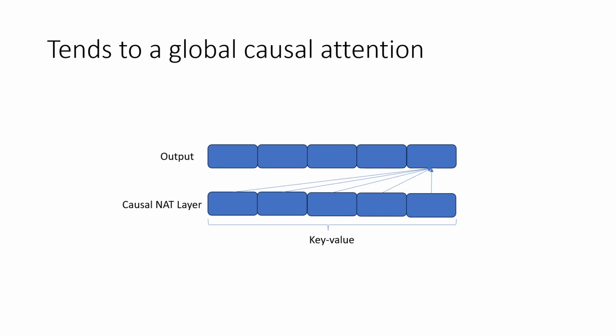And we see over time, just like normal dilated neighborhood attention, if you make the key value or kernel or neighborhood space the length of the input, you actually end up with just a global version. In this case, it's a global causal attention, whereas in a normal neighborhood attention it would just be attention.